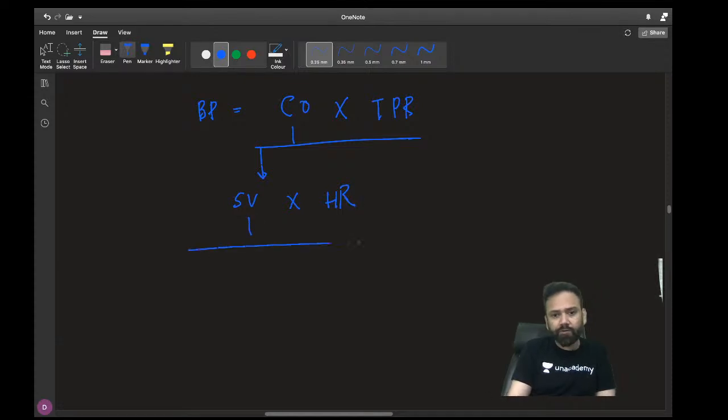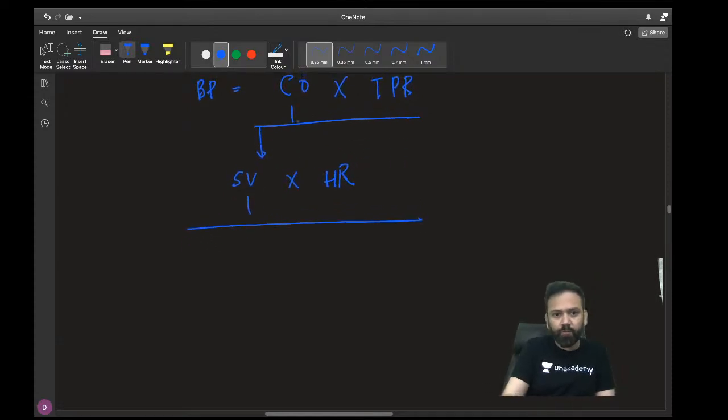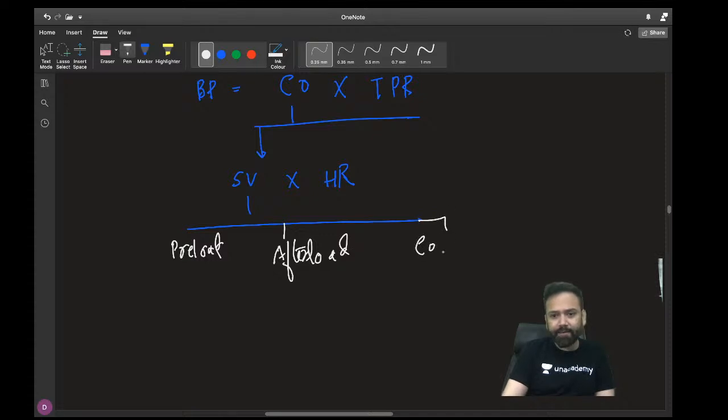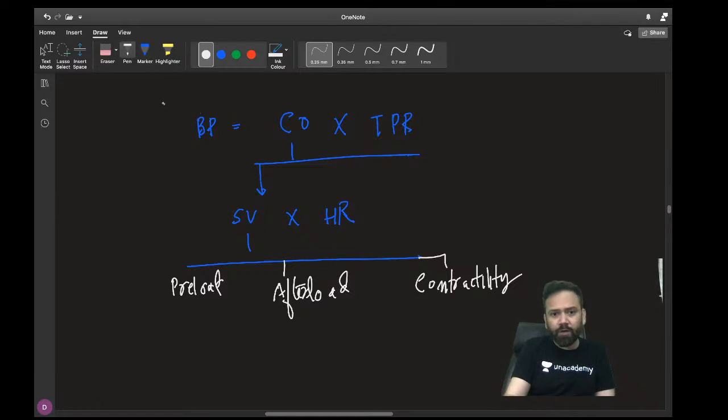Stroke volume depends on three factors: one is preload, other is afterload, and third is contractility. This is the basic formula which you should know. A lot of questions are based on this.